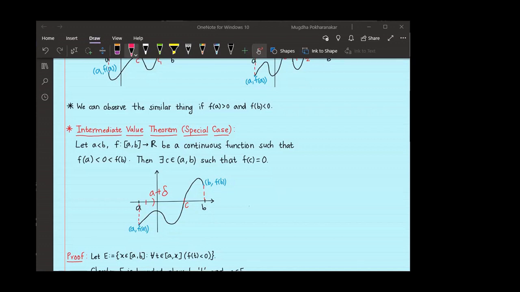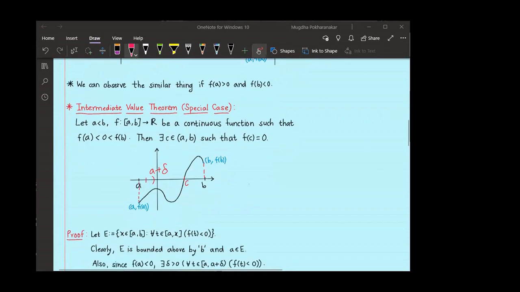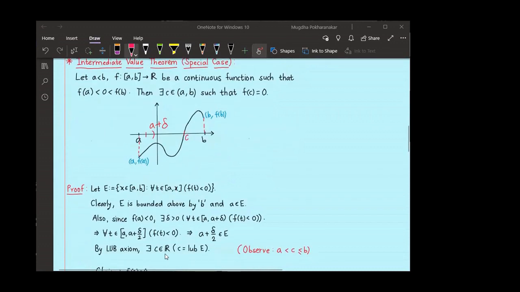By LUB axiom, there exists C in R such that C is LUB of E. And since A plus delta by 2 belongs to E, A should be strictly less than C. And since B is an upper bound of E, C should be less than or equal to B. That we can observe. Now what I have to do next, that I want to show that f of C is equal to 0.